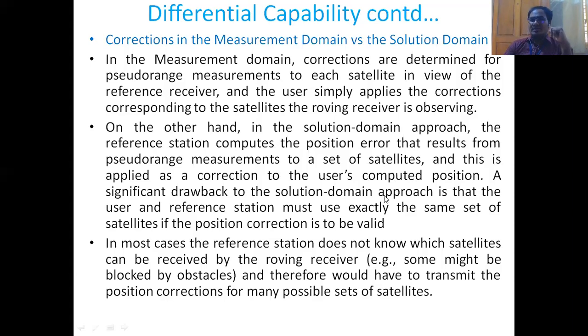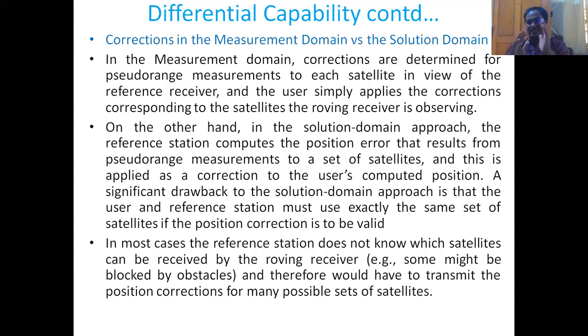A significant drawback to the solution domain approach is that the user and reference station must use exactly the same set of satellites in the position correction if it is to be valid. If not, if the reference uses some satellites and the user uses some other satellites, then there is a mismatch. So always the preferable one is the measurement domain correction and not the solution domain approach.